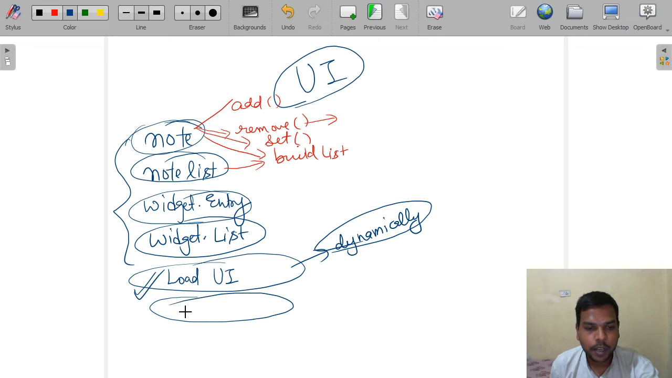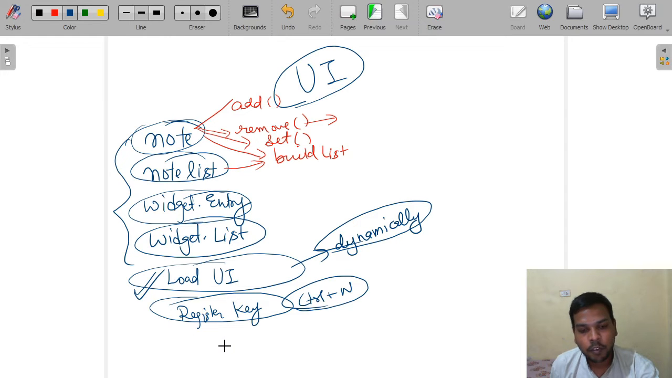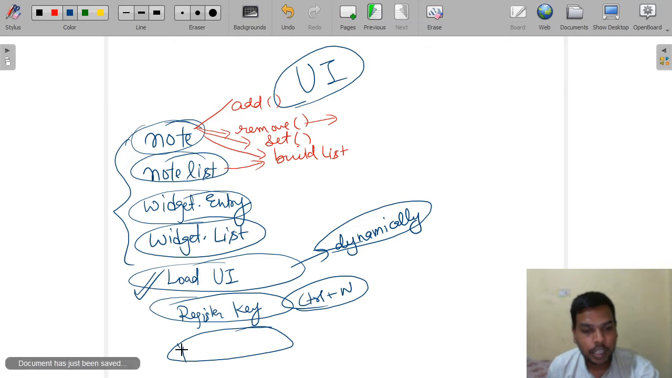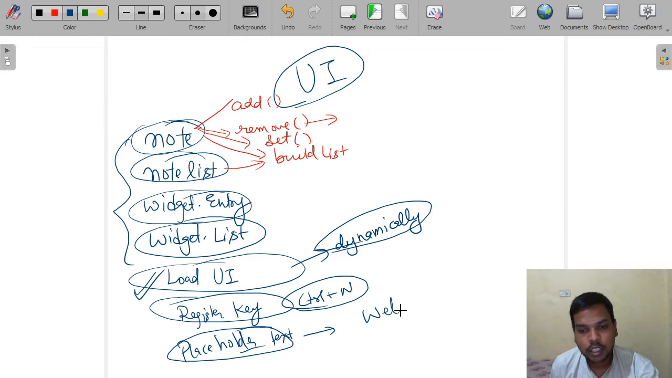Similarly, we have to make one more function, to perform an action like Control plus N will create a new node. So we will register that key, Control plus N, by writing a function. Then whenever the app starts and there is no node, there is some placeholder text which will show a welcome message. There are so many things to perform. Let's start with the UI.